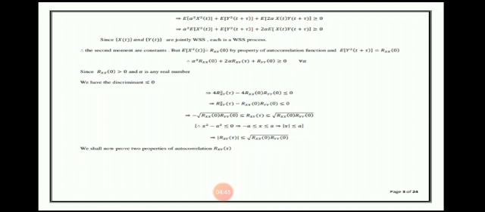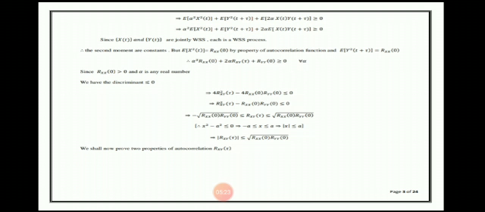Since R_XX(0) is greater than 0 and alpha is any real number, we have the discriminant less than or equal to 0, which implies 4 R_XY square(tau) minus 4 R_XX(0) R_YY(0) is less than or equal to 0, which implies R_XY square(tau) minus R_XX(0) R_YY(0) is less than or equal to 0, which implies minus root of R_XX(0) R_YY(0) is less than or equal to R_XY(tau), which is less than or equal to root of R_XX(0) R_YY(0).